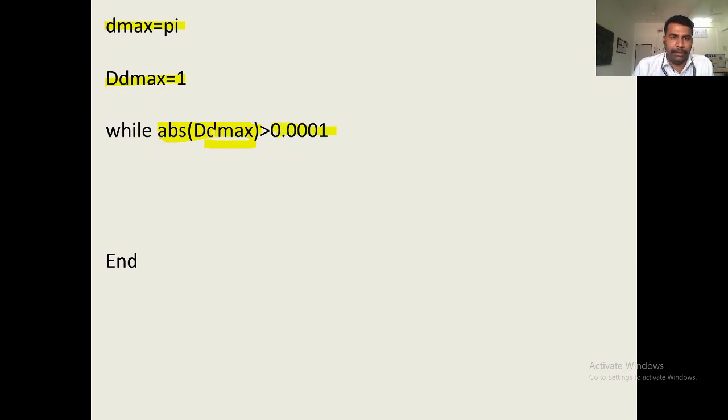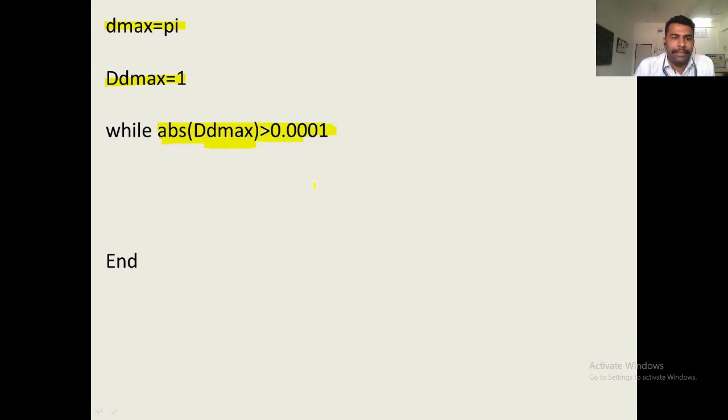When the absolute value of D max is greater than 0.001, only then will this particular loop run. If you add one more 0 here, that is 0.0001, then there will be one more iteration. So, for the iteration purpose you write this particular condition; this condition gives you the number of iterations.